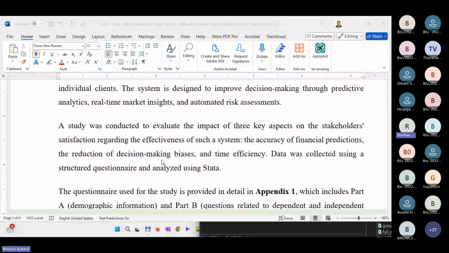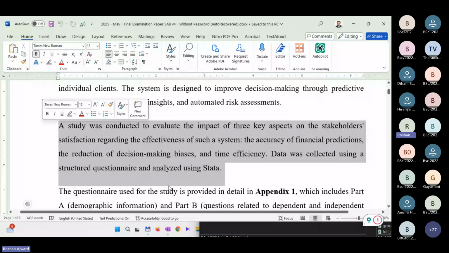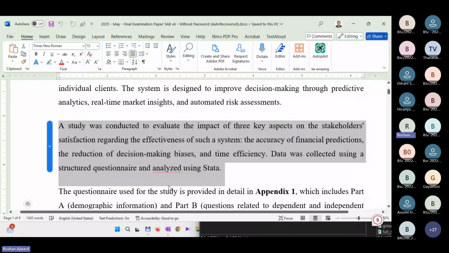Now it's Stata. Ignore the earlier version, the earlier paper which I uploaded, which was based on SPSS. Right. Now, if you look carefully at this paragraph, you should be able to identify what are the independent and the dependent variables. Can someone tell me what's the independent variable, or what are the independent variables, and what's the dependent variable? You can confirm that by looking at the questionnaire also, which is in Appendix 1.